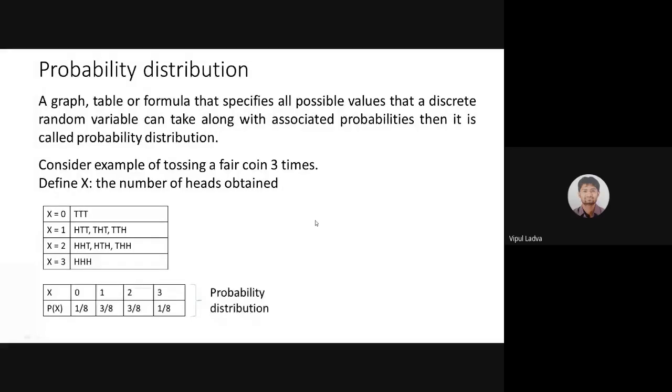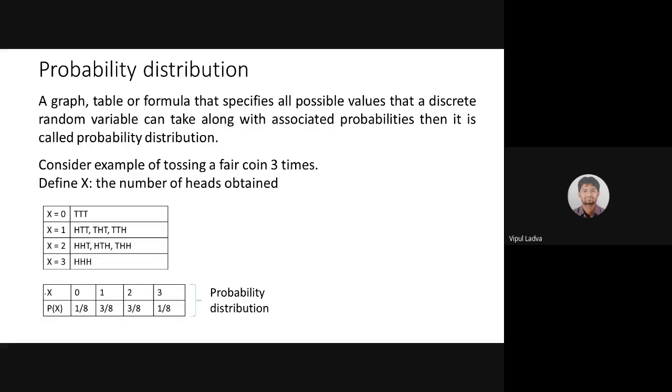Now, once again, my slide is visible to all of you. Yes, it is. So, as I discussed about tossing 3 coins at a time, my random variable will be able to take the values 0, 1, 2, 3. Now, we were discussing how we are supposed to represent a probability distribution.